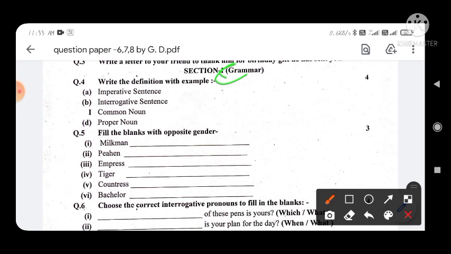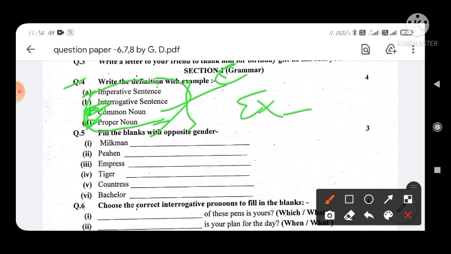Now look, it is the question, section number C. You can see there is a misprint here, so it will be section number C, and the question is to write the definition with an example. First you write the definition of the given topic, and after that write the example. First is imperative sentence, second is interrogative sentence, and here is option C. It is a misprint, so you have to correct it. C is the common noun, and D will be the proper noun. You have to write the definition of all the topics and also write their examples.